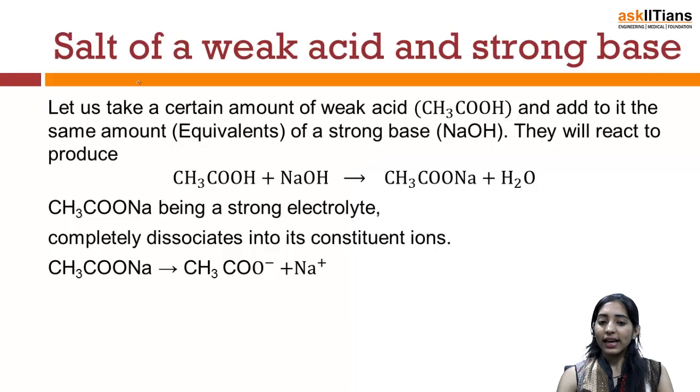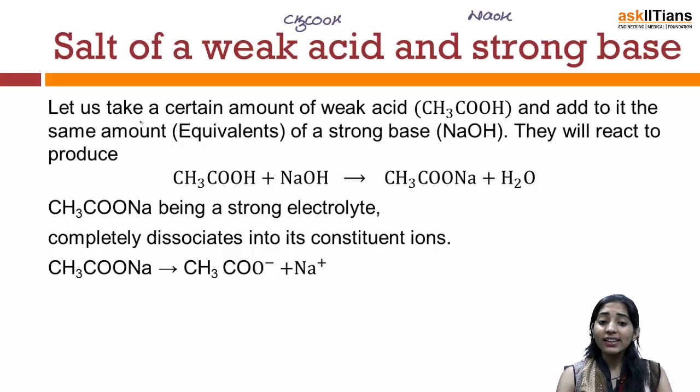The first case which we are going to consider is a salt of a weak acid and a strong base. For example, the weak acid which I am going to take is CH3COOH, that is acetic acid, and a strong base, let's say, is NaOH. So when I mix a weak acid with a strong base, whatever salt I get will be a salt of that weak acid and a strong base. Now let's see what happens during the hydrolysis of such a kind of salt.